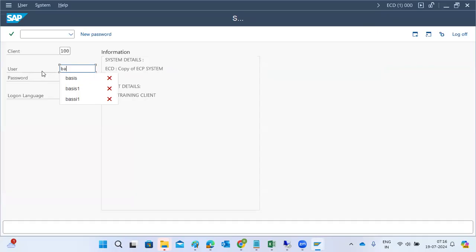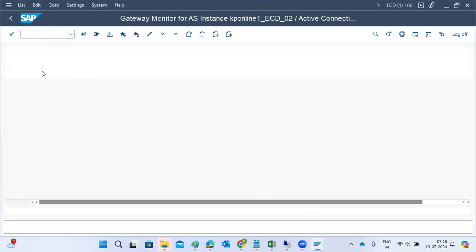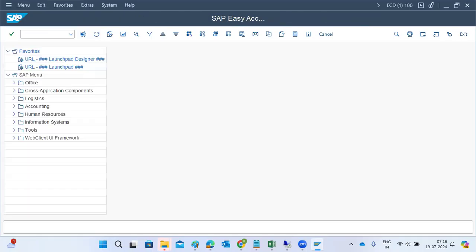Suppose I log in from outside of the network to here, we can see it, and it will allow it. Why? Because I am an authorized person. So my connections will be allowed here.